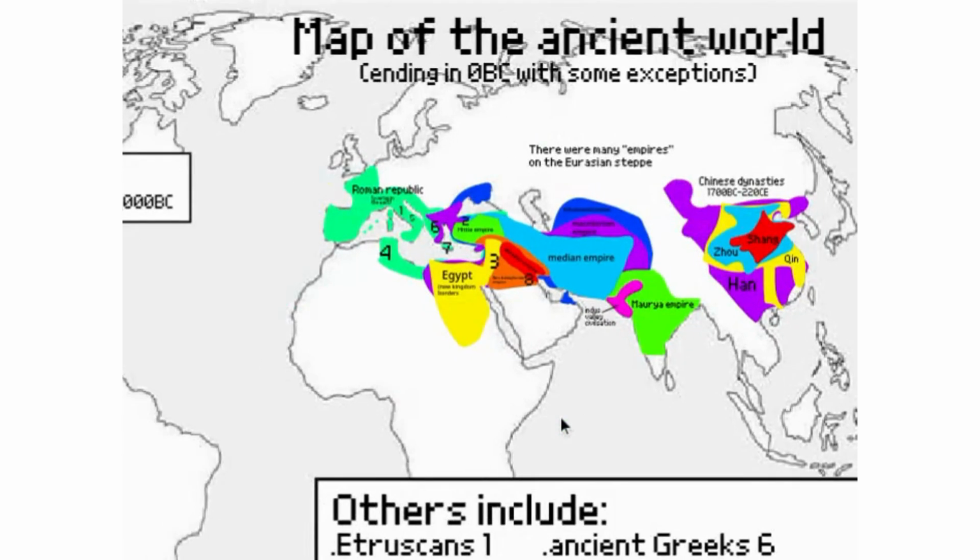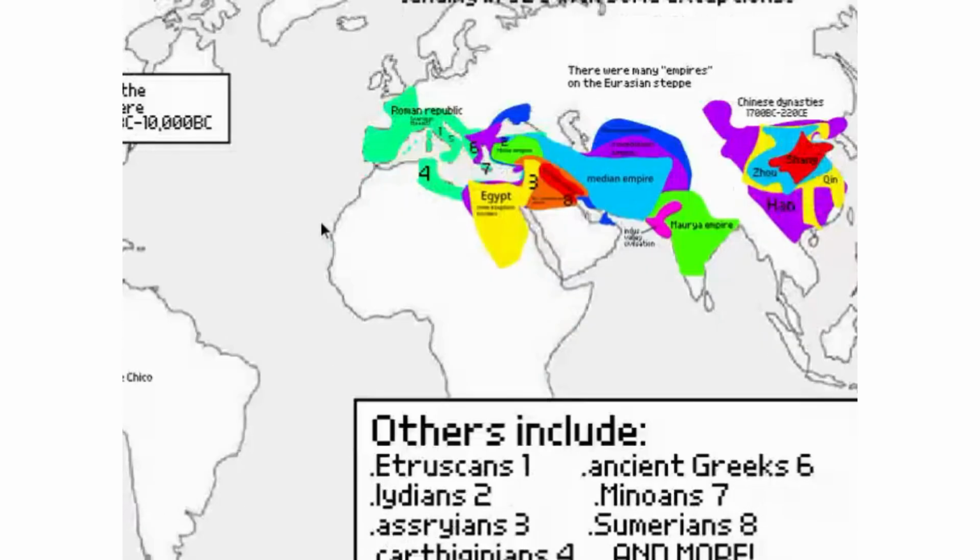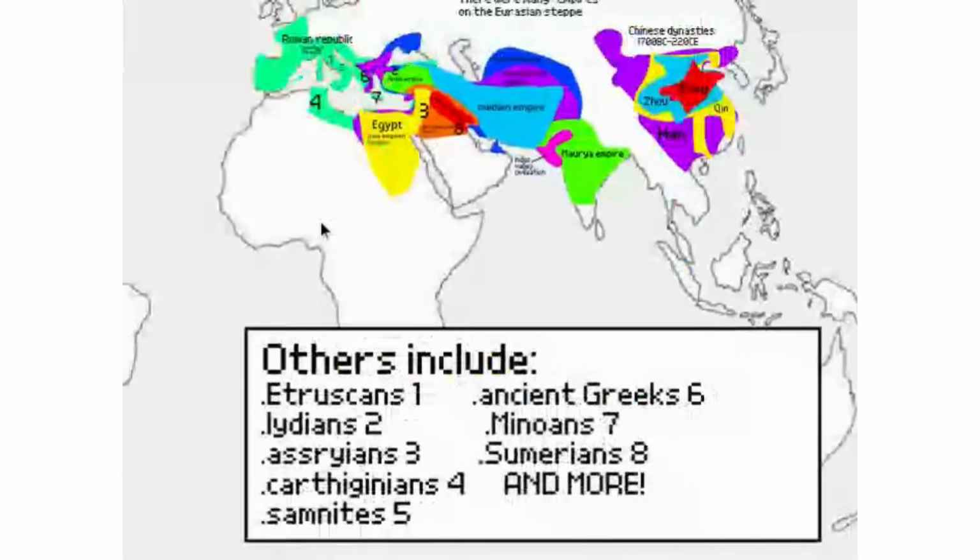And then, after the Achaemenids were destroyed by Alexander the Great, there was the Macedonian Empire. Now, this is the borders of the New Kingdom of Egypt. This is the Babylonians at their peak, the Neo-Babylonian Empire. This is the first empire ever. I can't necessarily read it from this far, but there's the Hittites, and this is the Roman Republic, which ended just before 0 BC. Now, there are some others here which are marked by these numbers.